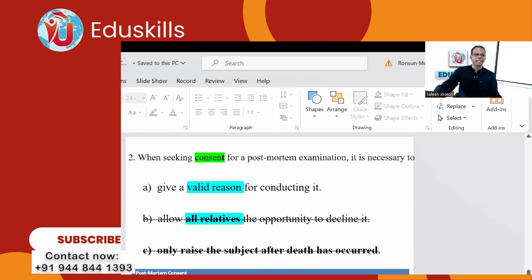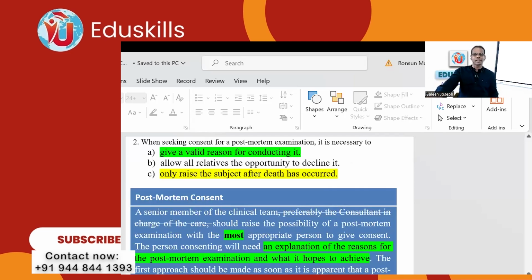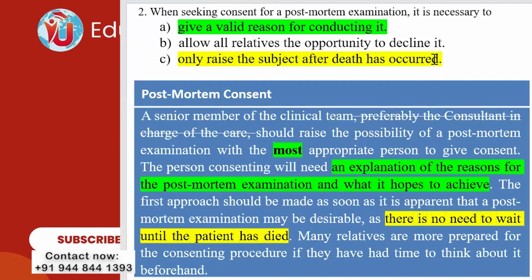We need not go to the text at all, but we'll check the text whether it is right. Now you said give a valid reason for conducting it. We have eliminated without even looking into the text. But now we have to verify whether we are right. That was our presumption based on the elimination strategy, eliminating the absolutes. Now somebody read the text.